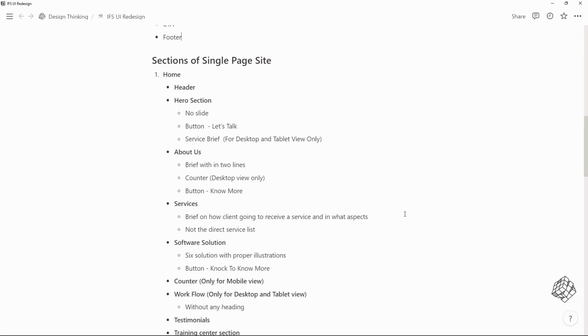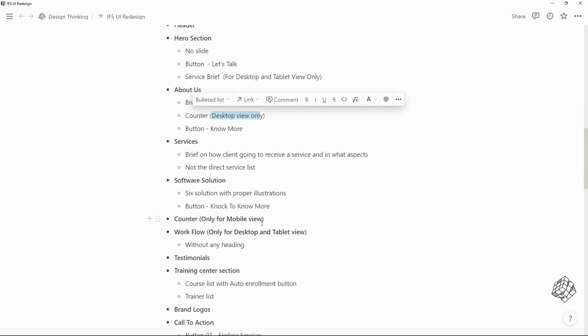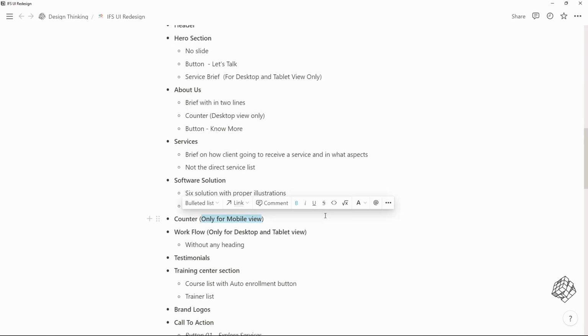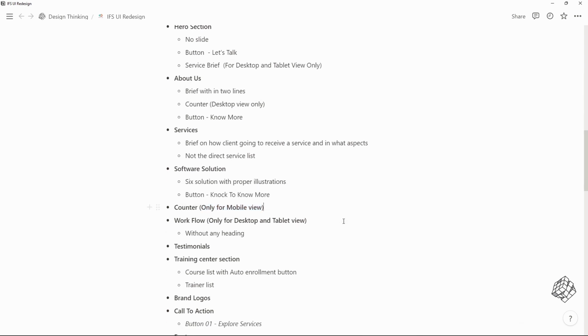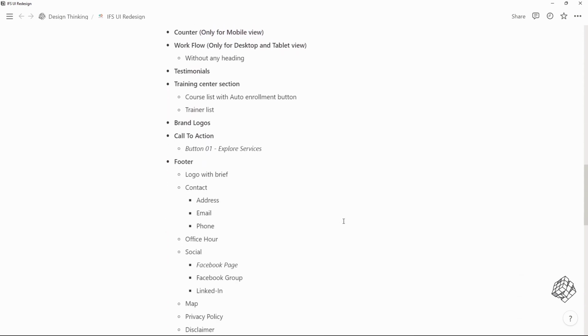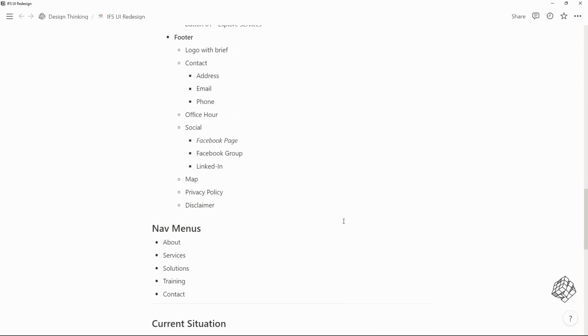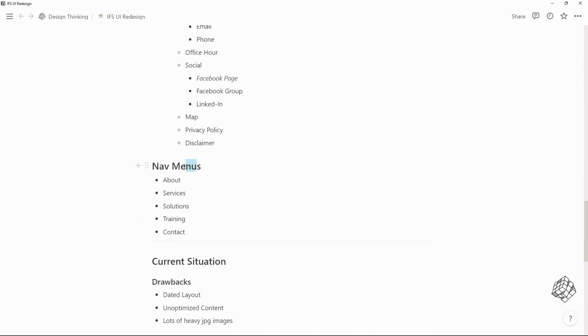Then I started to make an elaborate breakdown of the sections. What kind of elements do I need in which section, which ones I only need in desktop view, which ones I only need in mobile view, and try to cover every single point for each element. Then, based on that breakdown, I finalized the menu items. After that, I try to assess the current situation.